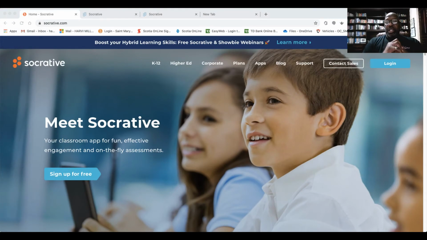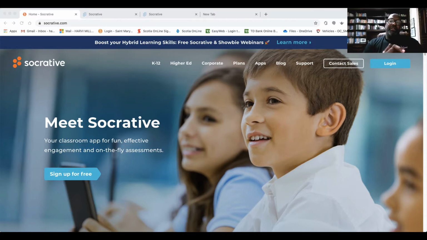So these are the 3 apps that I want to tell you about, and I do hope that you find them useful. All right? So check out the apps one at a time. I'm going to start off by demonstrating Socrative for you. As I mentioned, Socrative essentially is polling software.